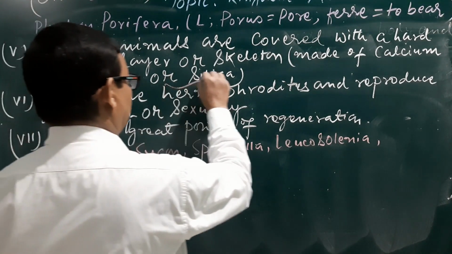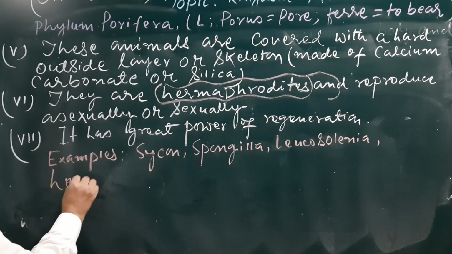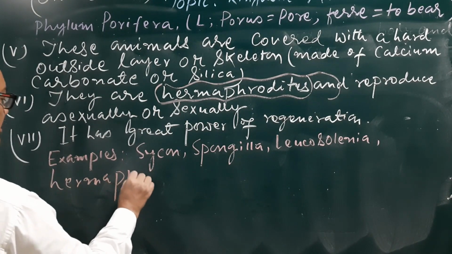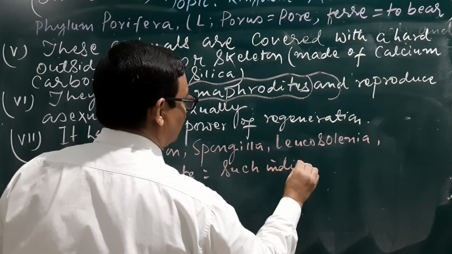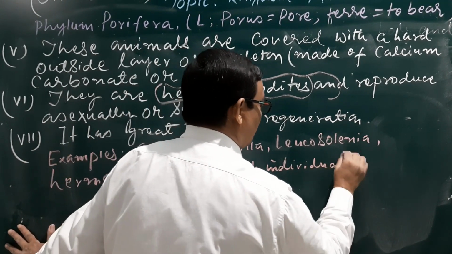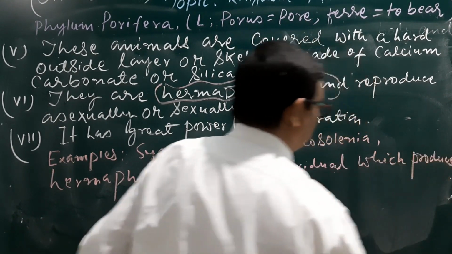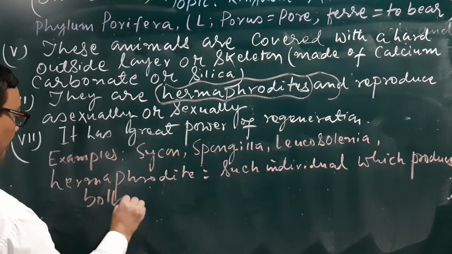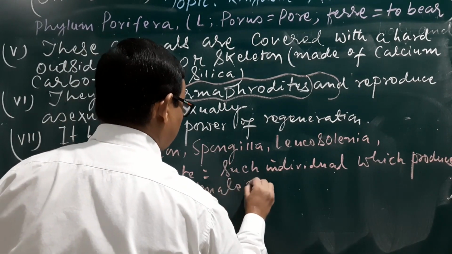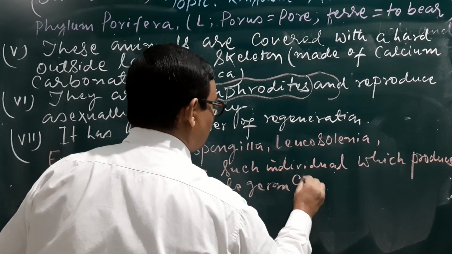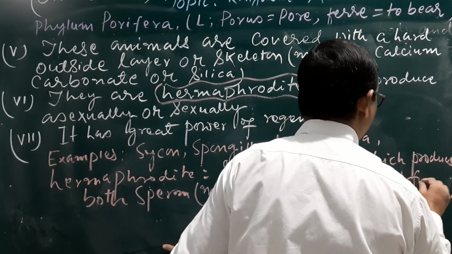Hermaphrodite means such an individual which produces both sperm, that is the male gamete, male germ cell, and ova, that is the female germ cell.